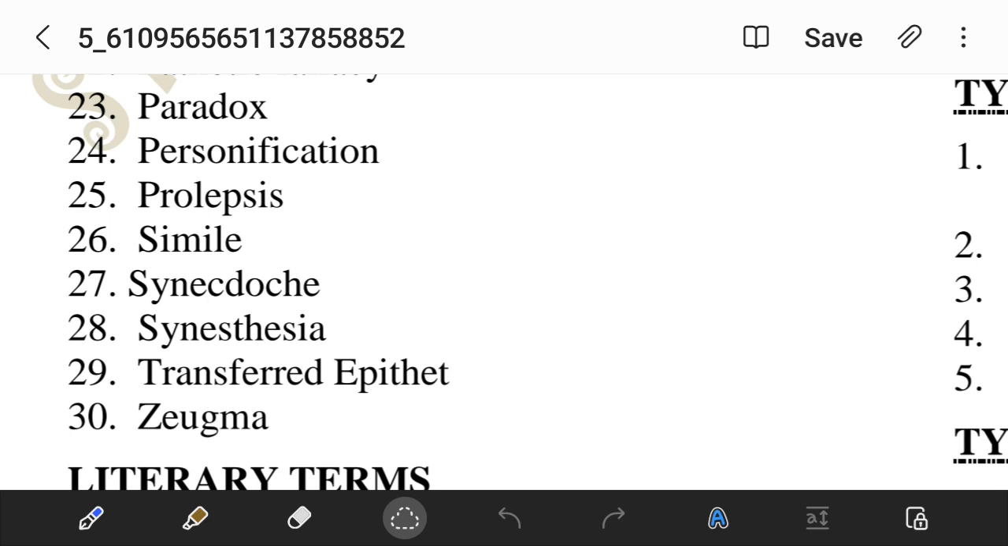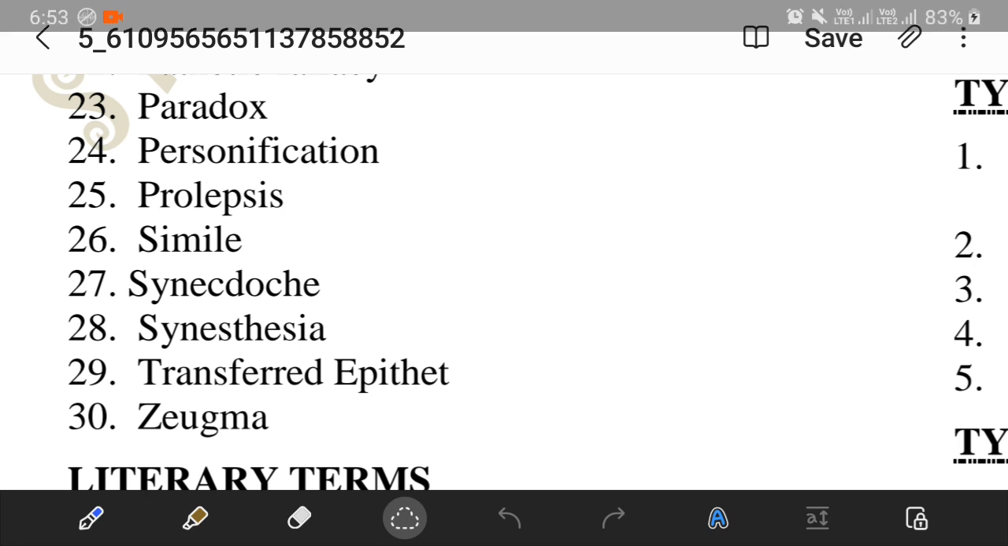Prolepsis. What is prolepsis? Prolepsis is the practice of planting information about the ending of the story near the beginning. So we reveal the truth at the beginning of the story, like death man entered. We reveal the truth at the beginning. That is known as prolepsis.